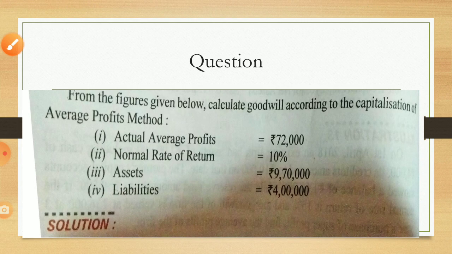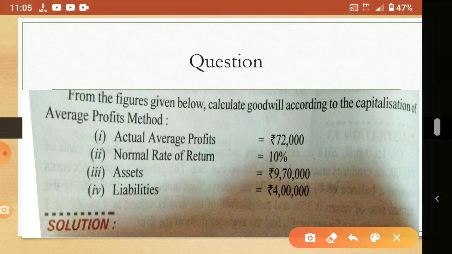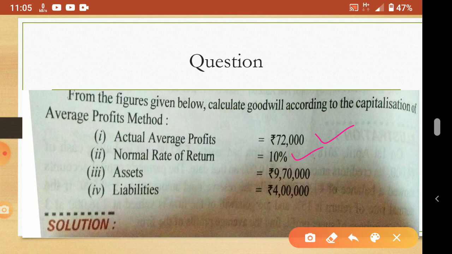The same question, the previous question, I put here. You can see actual average profit is given as 72, normal rate of return 10%, assets and liabilities given. So understood? Now, here it is under average profit method, so you change it to super profit method. So when you write: calculate the goodwill according to capitalization of super profit method. Don't write average profit method, because the same question has been taken.